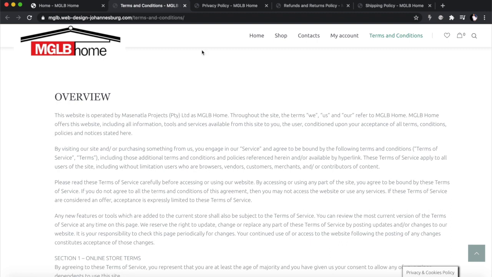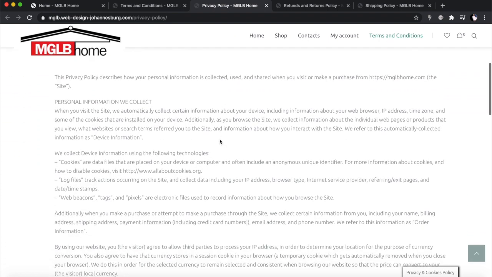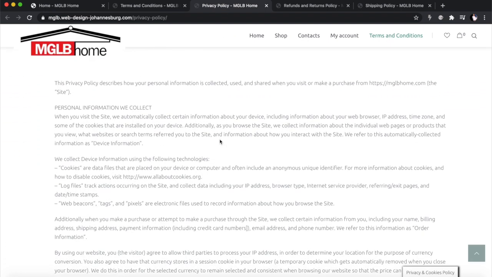After the terms of service, the next most important policy that you've got to have is your privacy policy. The privacy policy governs how you deal with the privacy of your client's information.